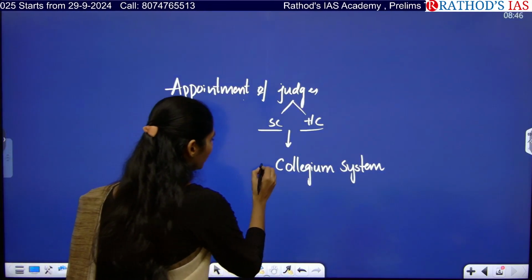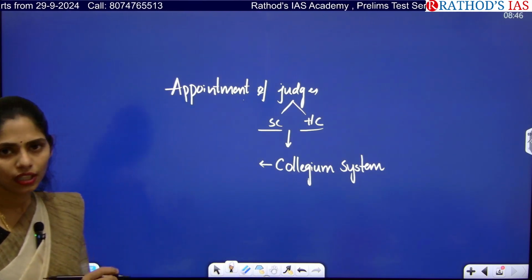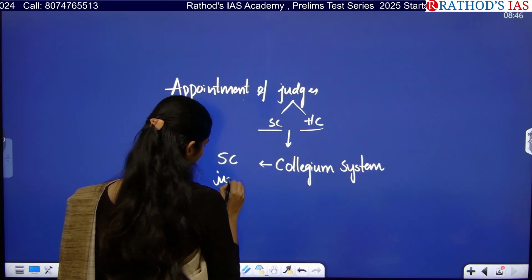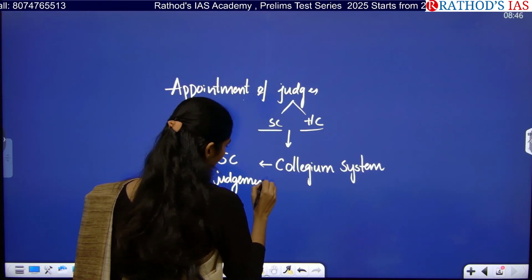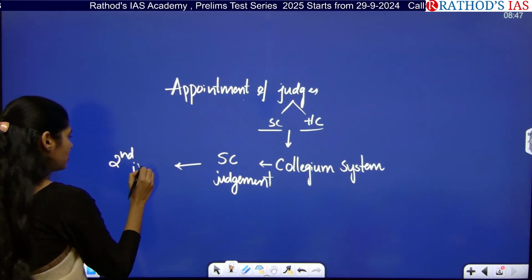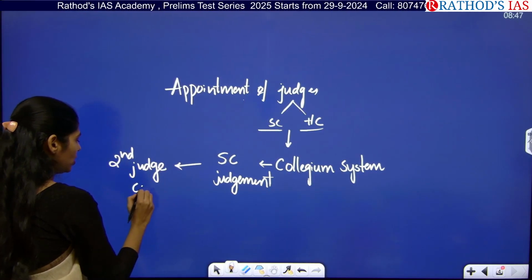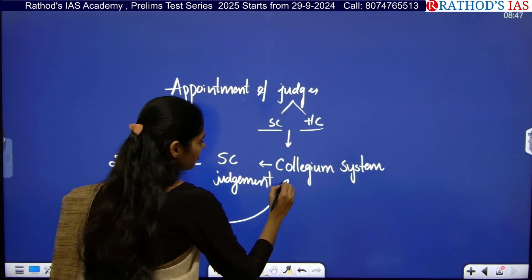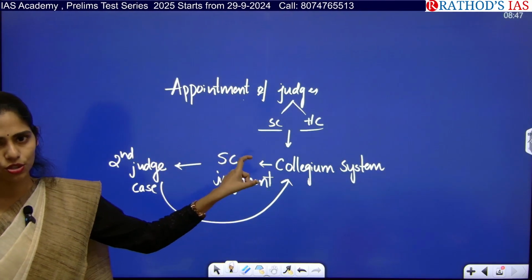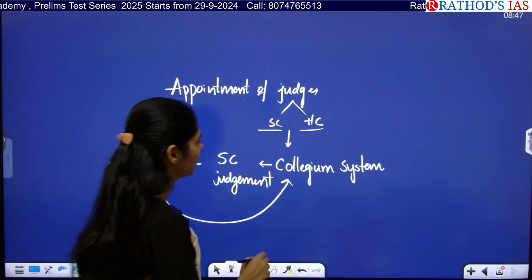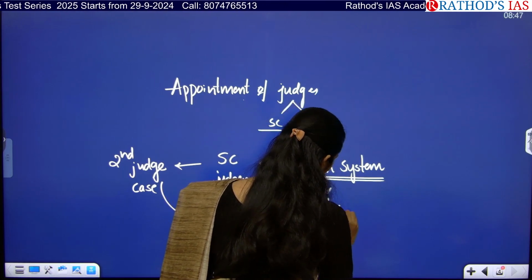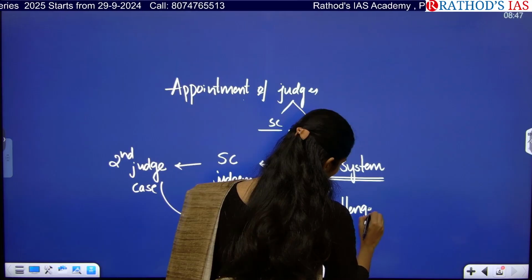Okay. So if you're talking about how this collegium system is formed, you have to see a series of Supreme Court judgments. This collegium system came into existence by the Second Judges Case. The second judges case led to the establishment of this collegium system, which deals with the appointment of judges for the Supreme Court as well as High Courts. There are some challenges in the collegium system, and I discussed these challenges in our earlier classes.